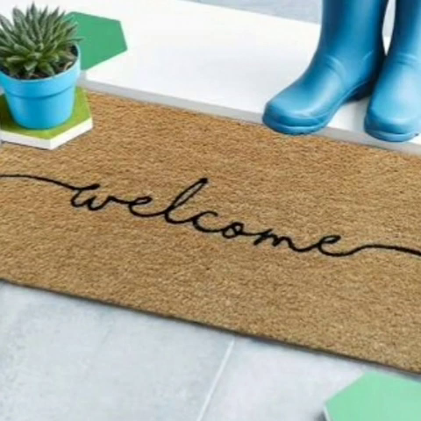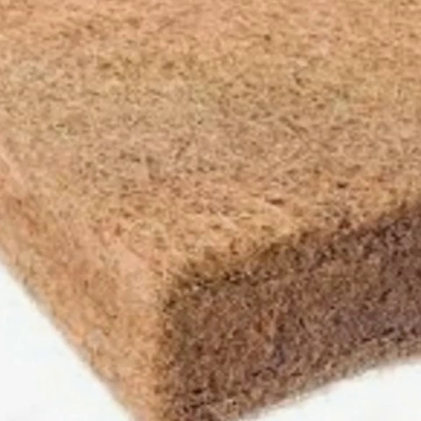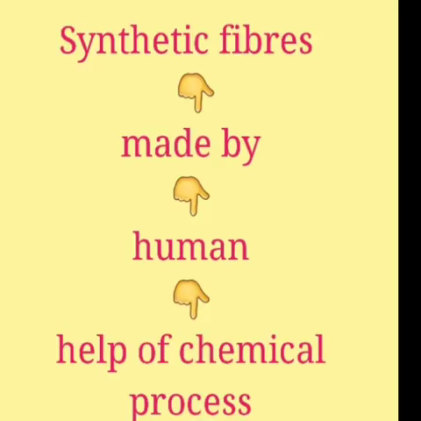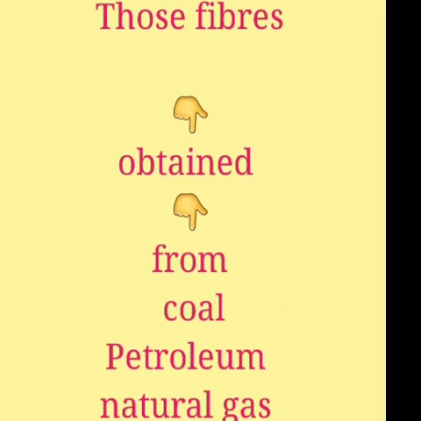Coir fiber is obtained from the outer covering of coconut. It is used to make doormats, fiber mats, brushes and mattresses. Now we learn about synthetic fibers or man-made fibers. These fibers are made by human beings with the help of chemical process. Hence they are called synthetic fibers or man-made fibers. These fibers are obtained from coal, petroleum and natural gas.